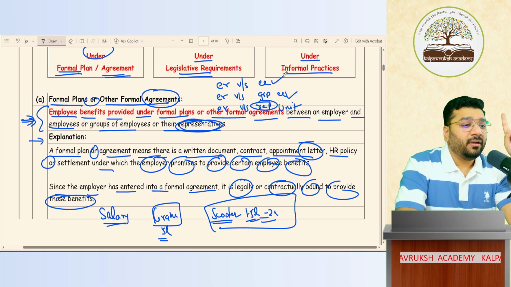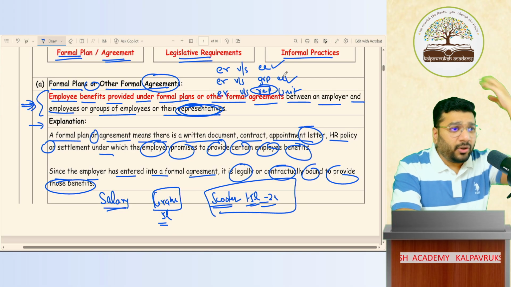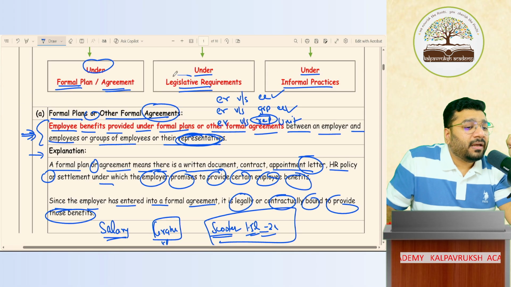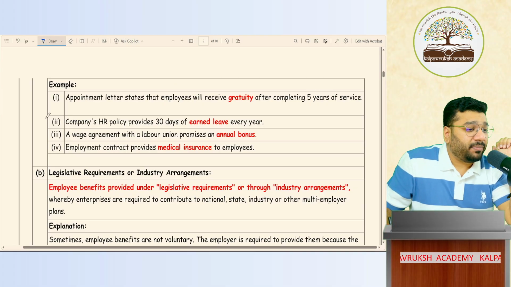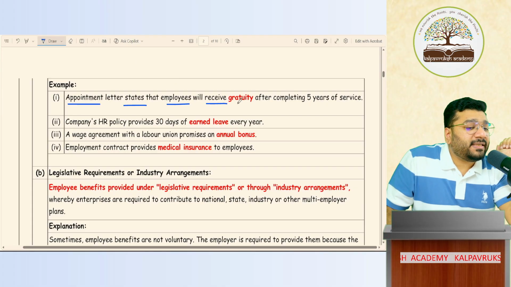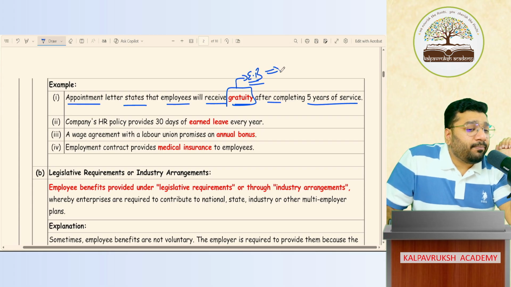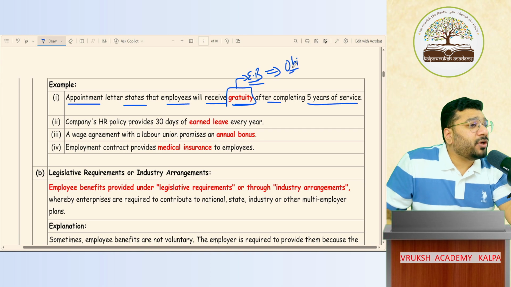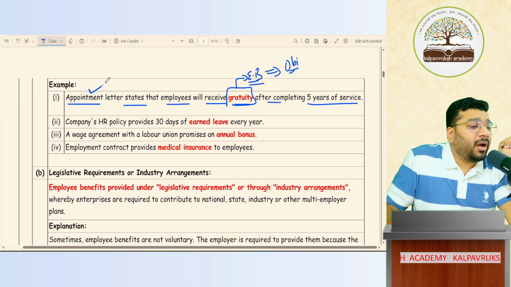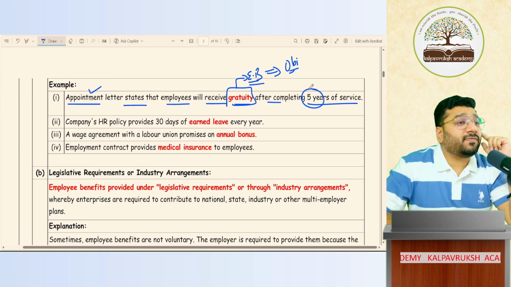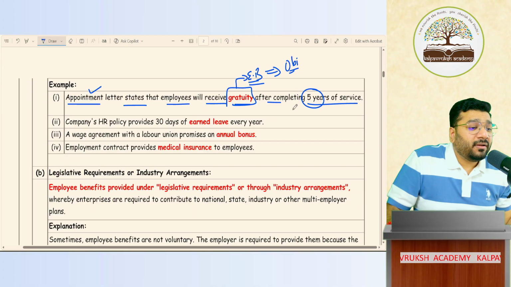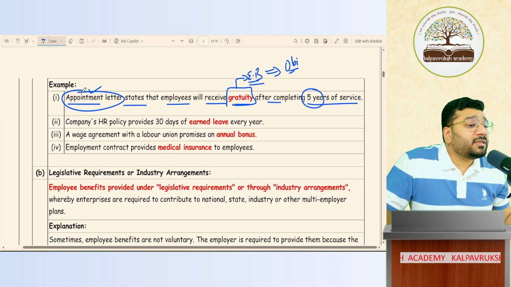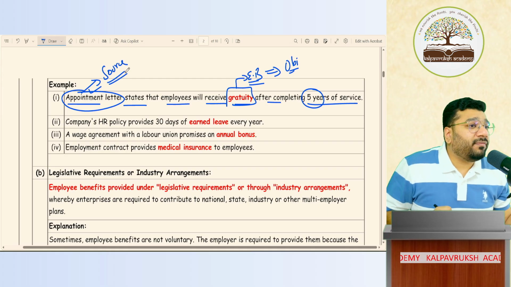This is one way the employee benefit will come and fall on your head. What is another way? Legislative requirement, meaning legal requirement. Okay, before that, I have an example to discuss. Rather, 4 examples. The appointment letter states that the employee will receive gratuity after completing 5 years of service. So what is gratuity? An employee benefit. Now this employee benefit has become your obligation because you have committed to it in the policy, in the appointment letter. So once the person completes 5 years of service, do you have the obligation to pay that money or not? Yes. So this employee benefit has arisen because of the appointment letter. Got it, not got it? This is the source of the employee benefit. Got it, not got it?